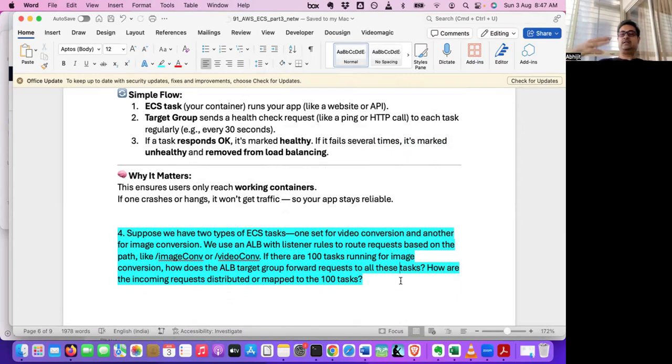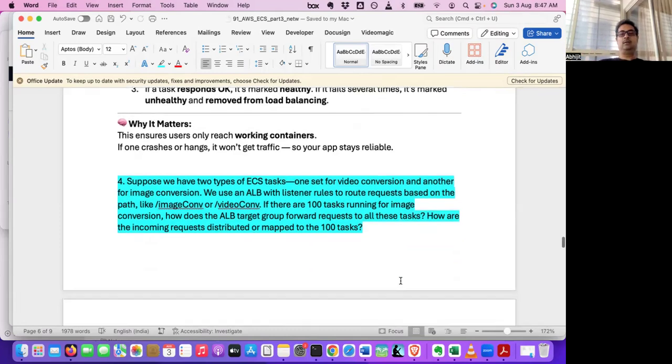So a lot of requests are coming, a lot of API calls are coming, and everybody wants to convert their image, right? I want to convert my image PNG to JPEG because it's compact. It's a compressed one. It's a smaller image. So everybody is requesting that. Similarly for video conversion, there are also 100 requests coming. So what will be the flow?